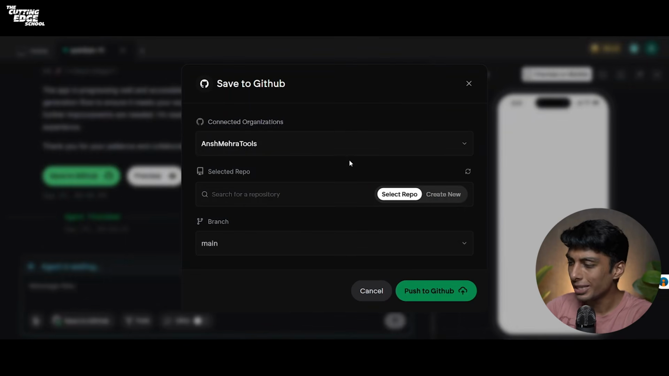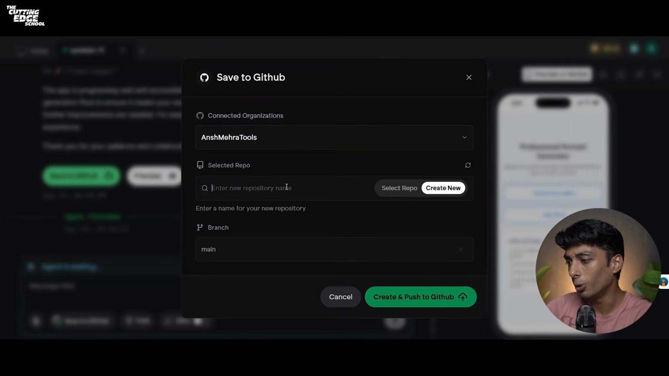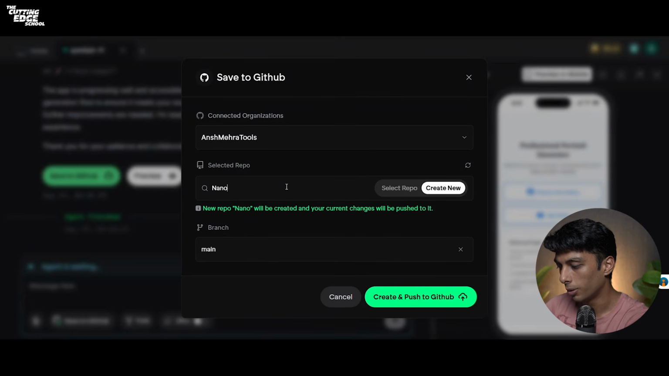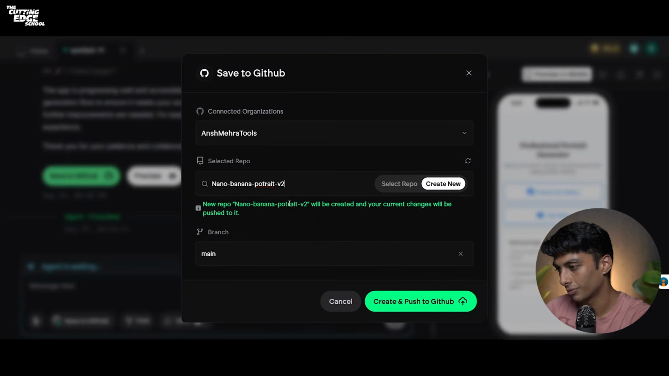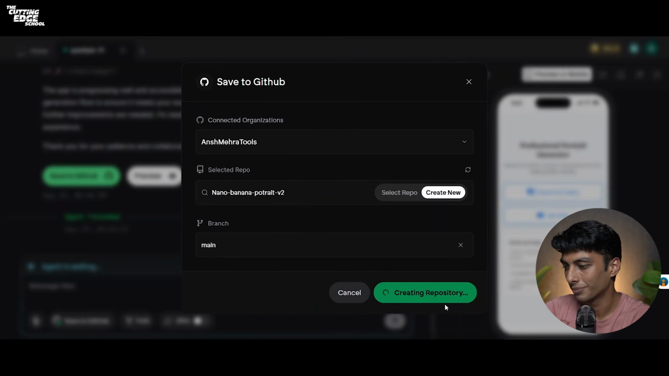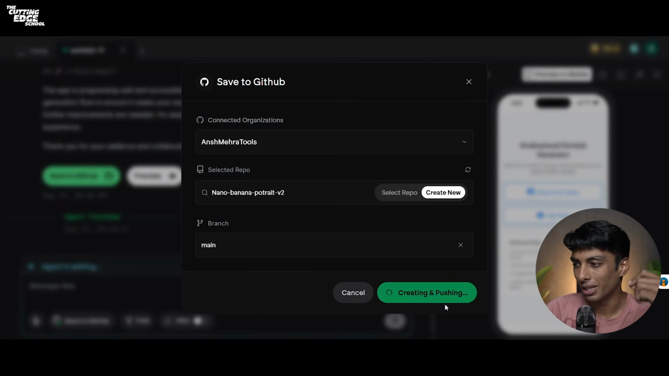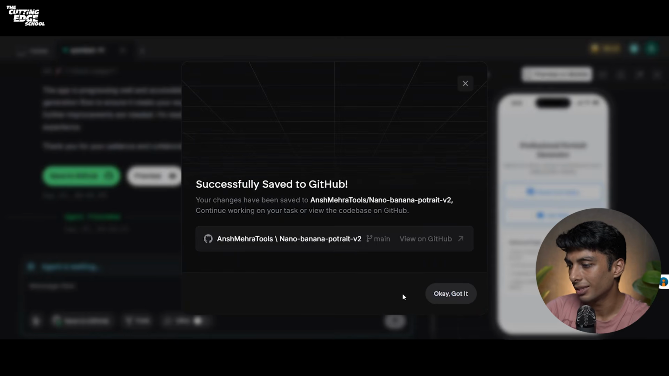Now you get an option to save to your GitHub. You can simply create a new repository for your GitHub account, and I'll name it Nano Banana Portrait. So this is my repository name. So it says Nano Banana Portrait already exists. I'll name it Nano Banana Portrait V2, and I'll click on save. And I'm saving my code base into my GitHub organization. Let's see. It says successfully saved to GitHub account.